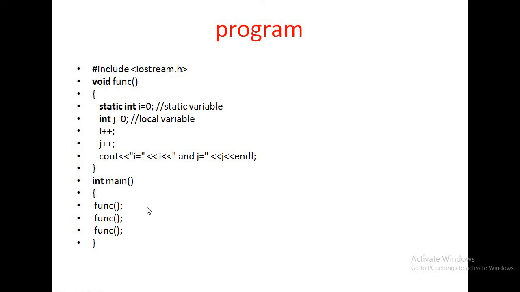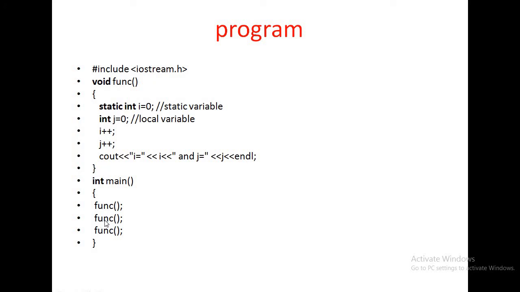I have already told you in the previous class that whenever this function is called, it directly jumps to the definition part, because the actual code is written here. So int i = 0, j = 0. i++ changes 0 to 1, j++ changes 0 to 1. So 1 and 1 are displayed. When the function ends, we know that automatic variables are destroyed, but static variables remain till the end of the program. Till now the program has not ended.